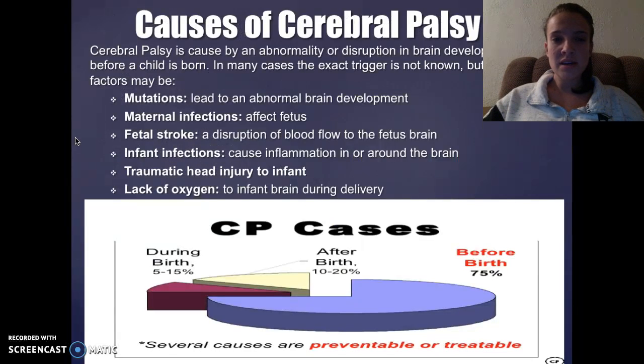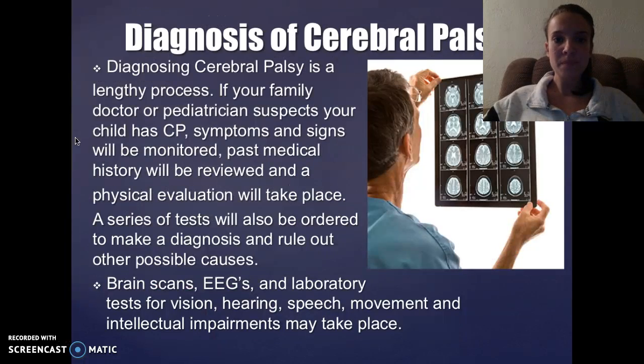Causes of cerebral palsy. Cerebral palsy is caused by an abnormality or disruption in the brain development, usually before a child is born. In many cases, the exact trigger is not known, but contributing factors may be mutations that lead to an abnormal brain development, maternal infections that affect the fetus, fetal stroke, which is a disruption of blood flow to the fetus's brain, infant infections that cause inflammation in or around the brain, traumatic head injury to an infant, or lack of oxygen to the infant's brain during delivery.